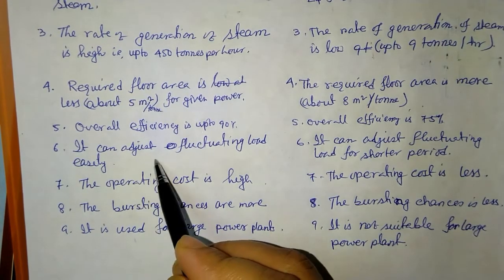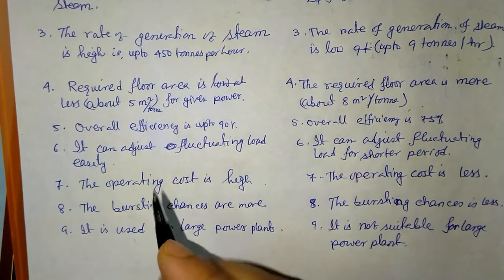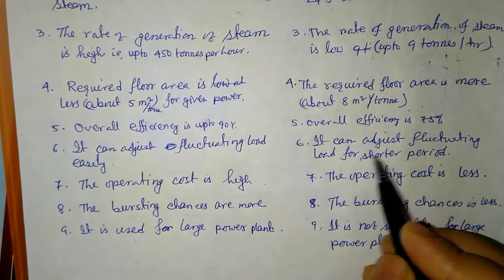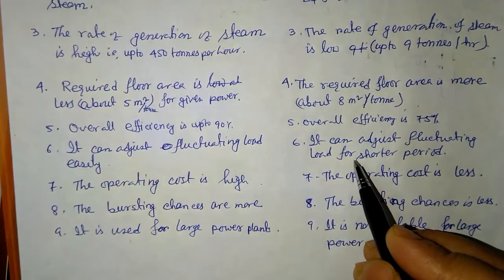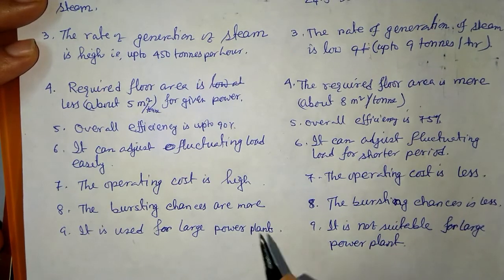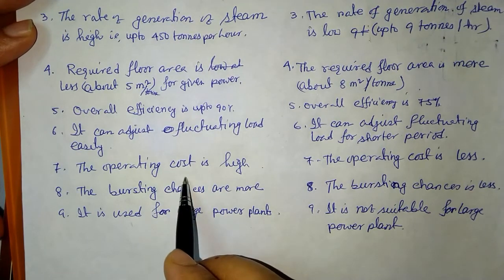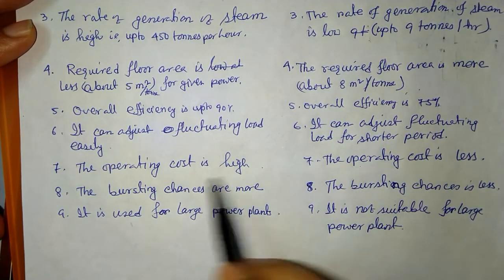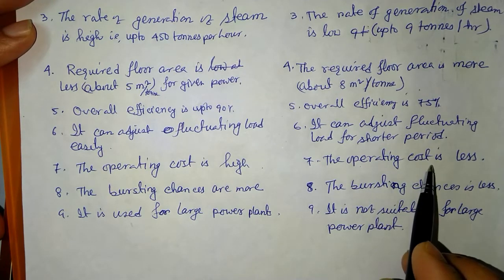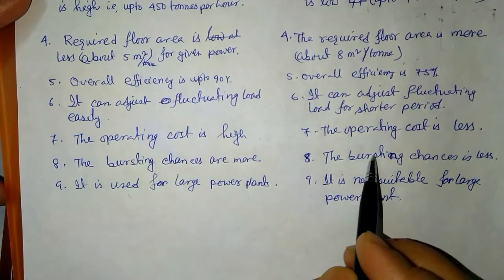Water tube boiler can adjust to fluctuating load easily. If there is a fluctuation of load, it can adjust easily. On the other hand, fire tube can adjust for a short time, but if the load is varying frequently, then it is difficult. The operating cost for water tube boiler is high, and the operating cost for fire tube boiler is low. We have already seen that the bursting chance is more here and less there.